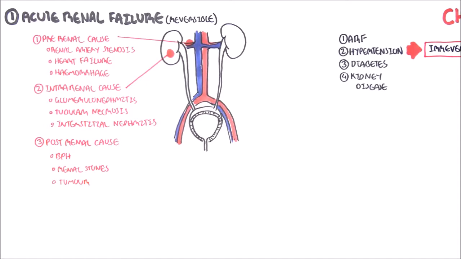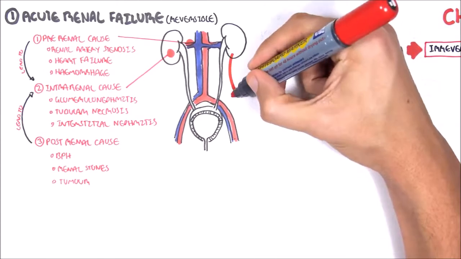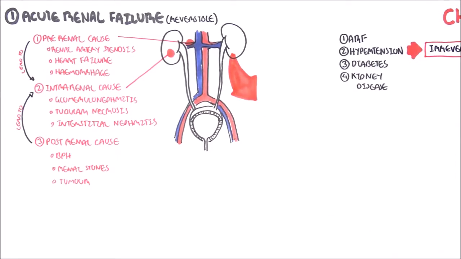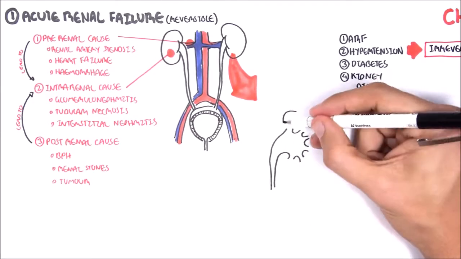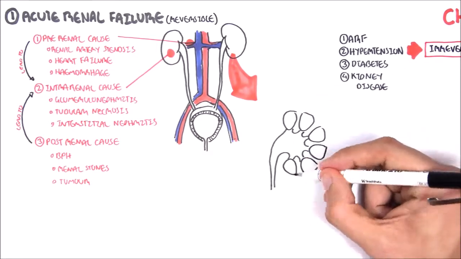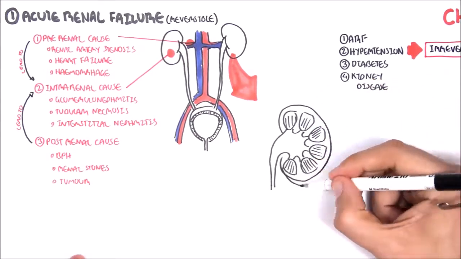It is also important to note that pre-renal causes and post-renal causes often lead to intrarenal causes, and this will all lead to acute renal failure. So that was acute renal failure and some causes. Again, acute renal failure can lead to chronic kidney failure.